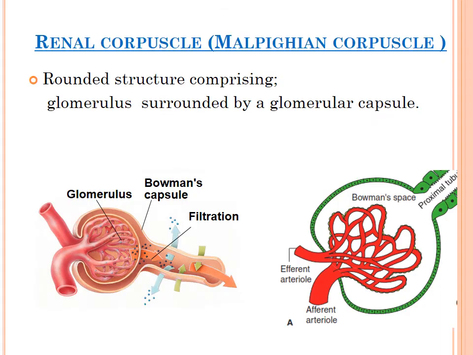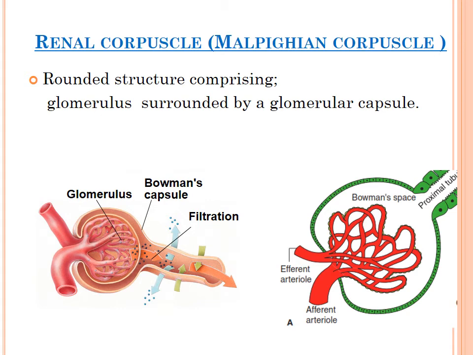Now let's study the various parts of the nephron. The first portion is the renal corpuscle, also known as the Malpighian corpuscle. It is basically a rounded structure comprising the glomerulus surrounded by the glomerular capsule. You can see here, this is the renal corpuscle. The inside portion, a rounded tuft of capillary network, is known as the glomerulus, and it is present within the cup-shaped end of the renal tubule, known as the glomerular capsule.